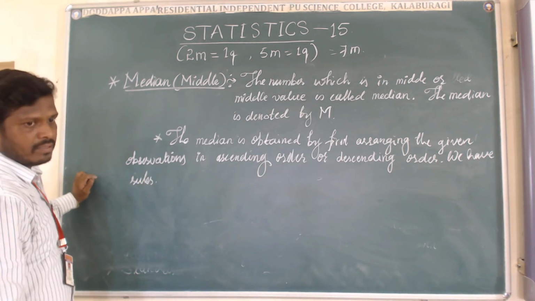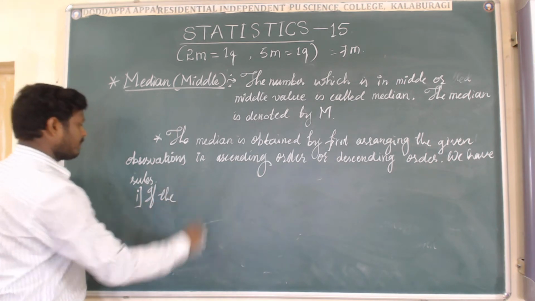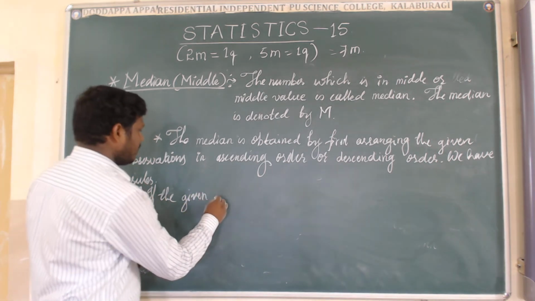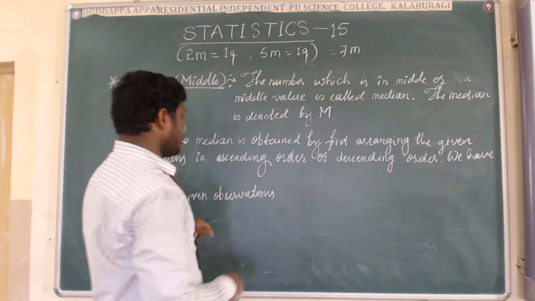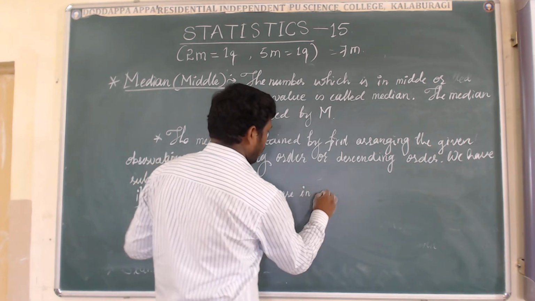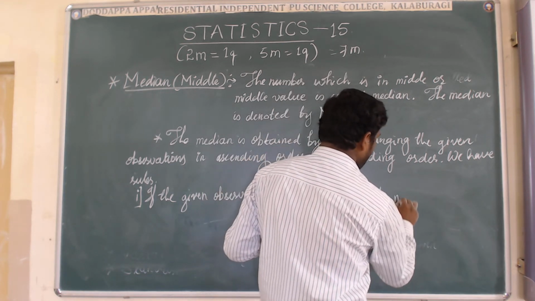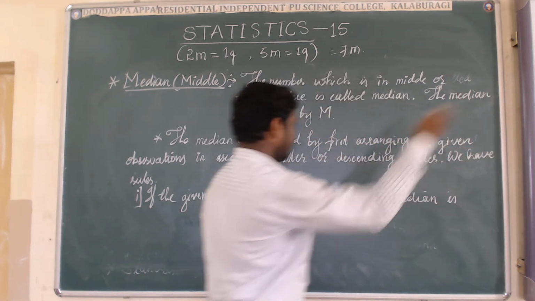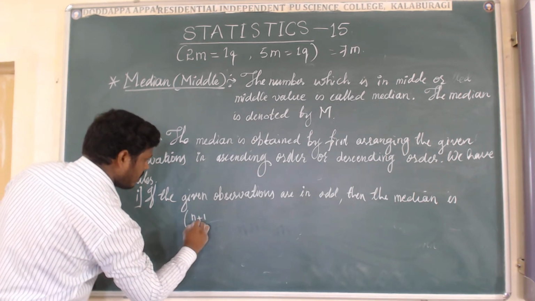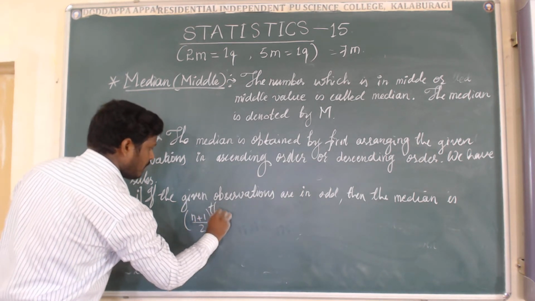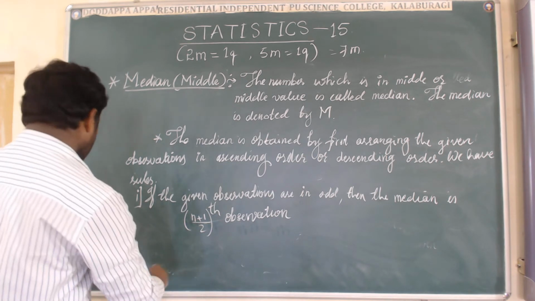That is, the first one is: if the given observations are odd in number, then the median is the (n plus 1) divided by 2 th observation. Yes. Let us come to an example on this one.